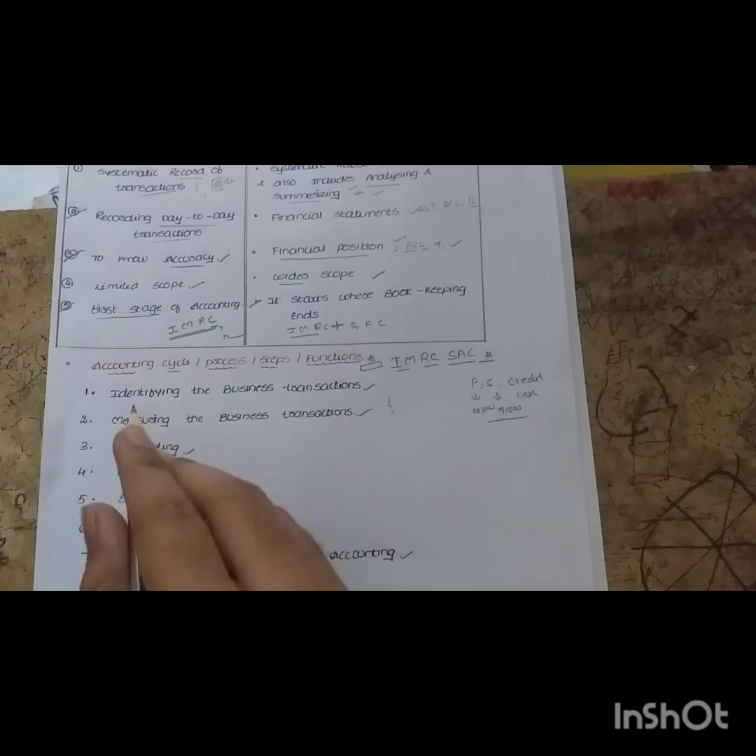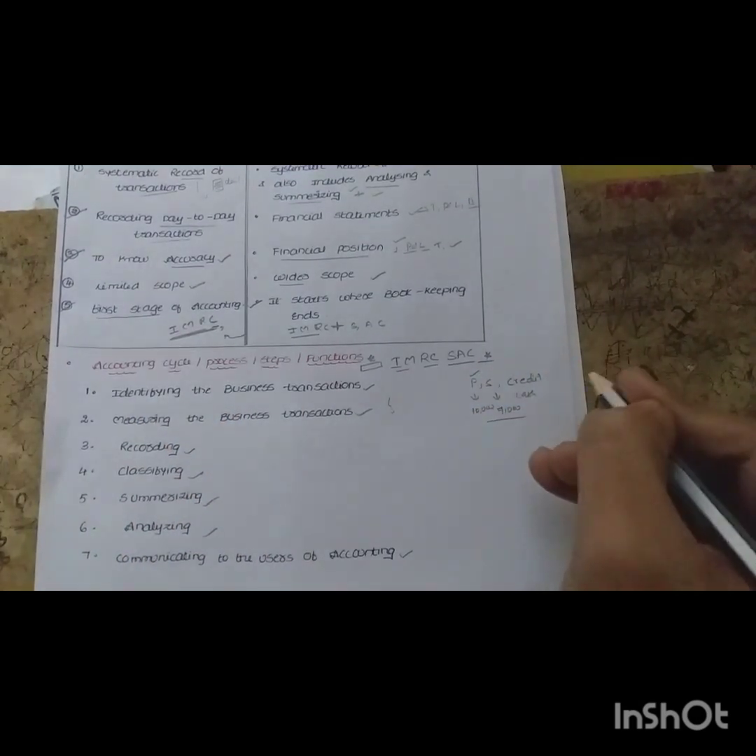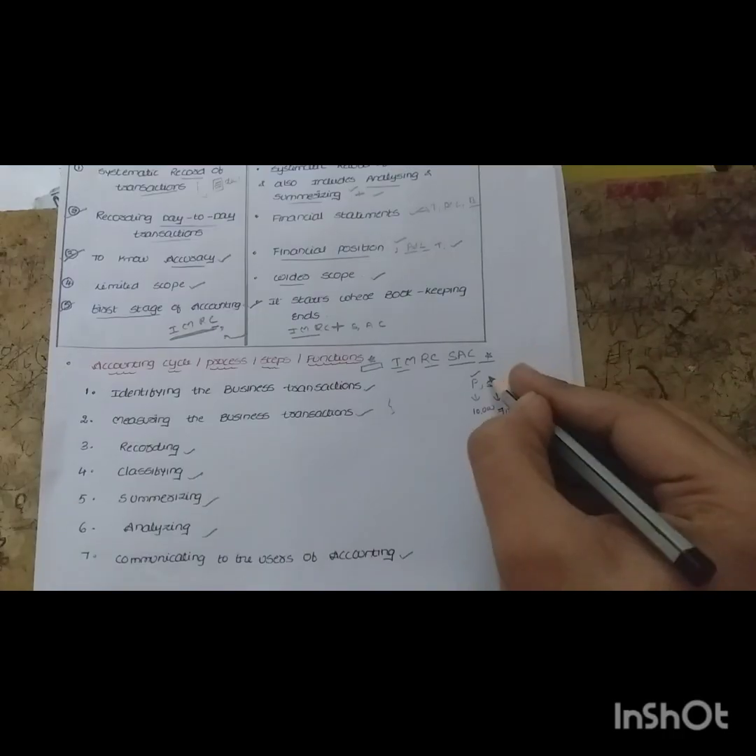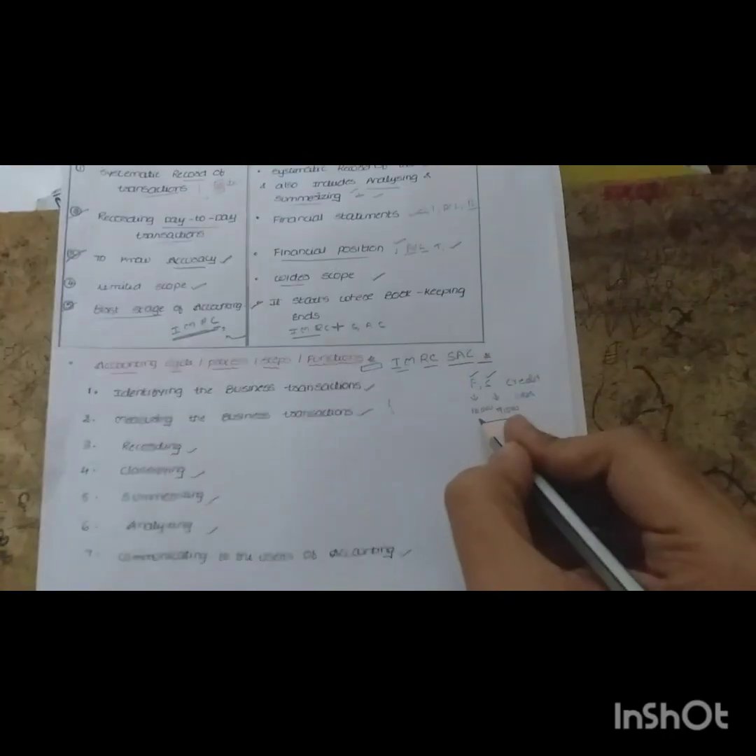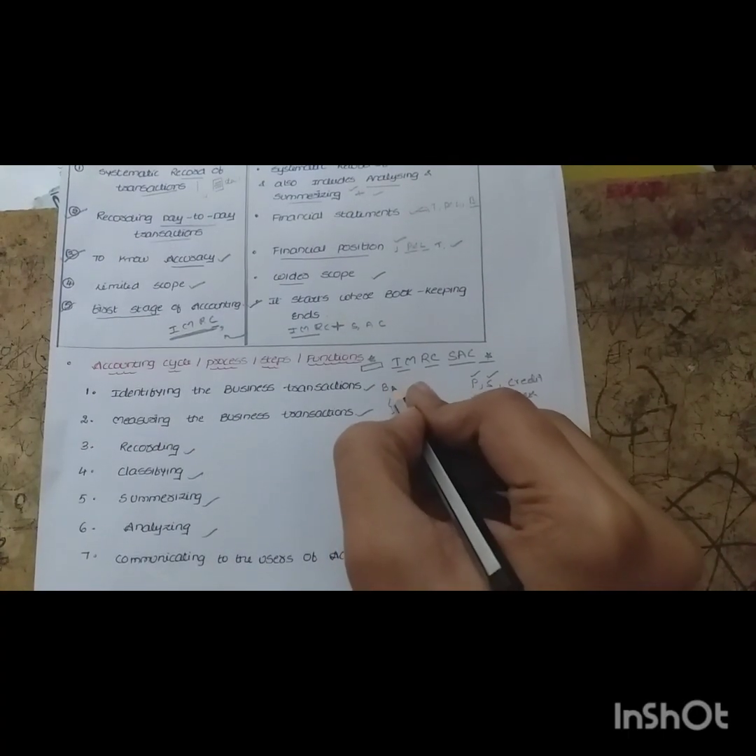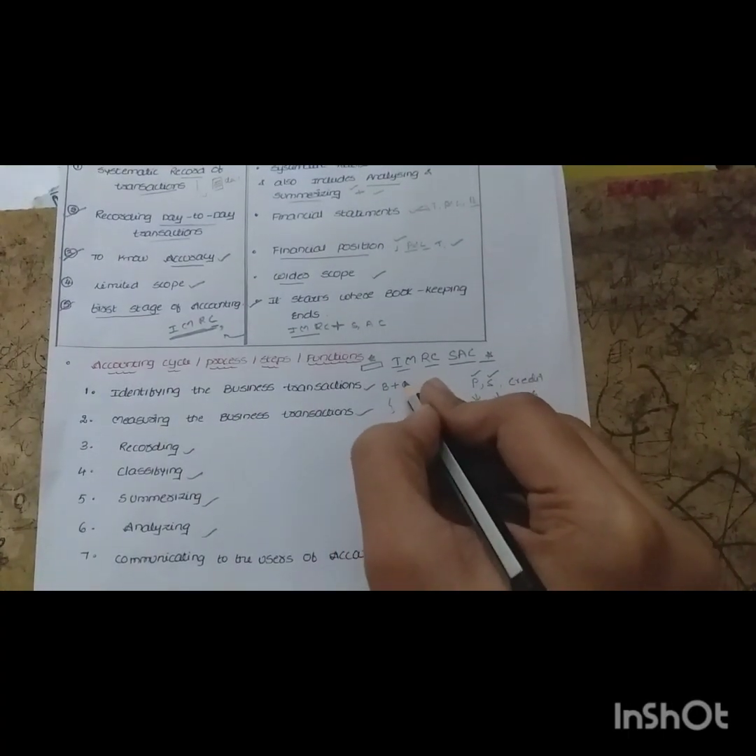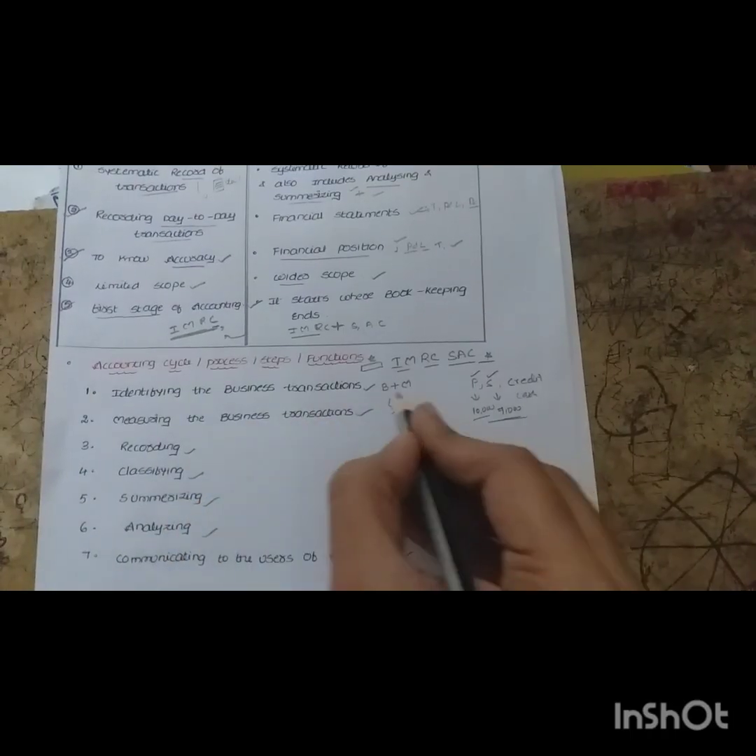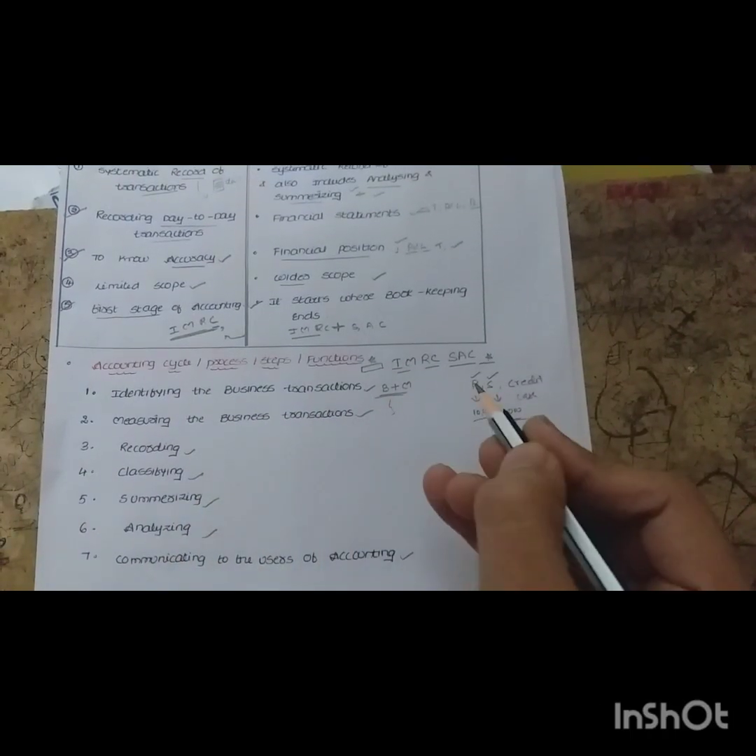Okay, now first what it is, identifying the business transactions. So purchases is related with the business and second one is also sales, also related with the business, and it is having the money only, right? So always remember, the transaction must be related with the business and it must have the monetary value, then only it is called as the business transaction.